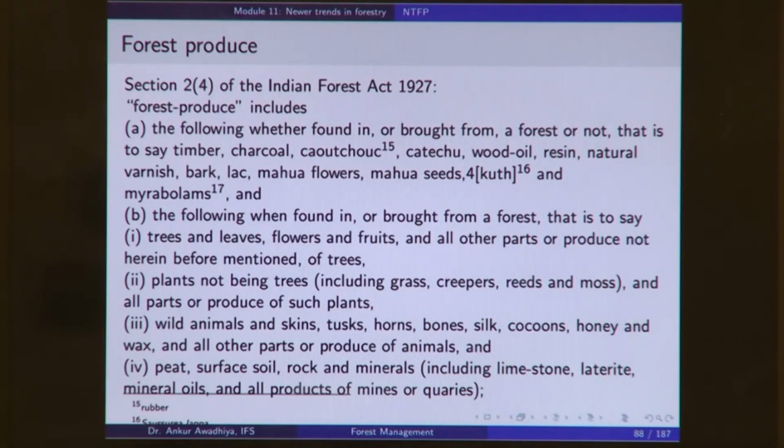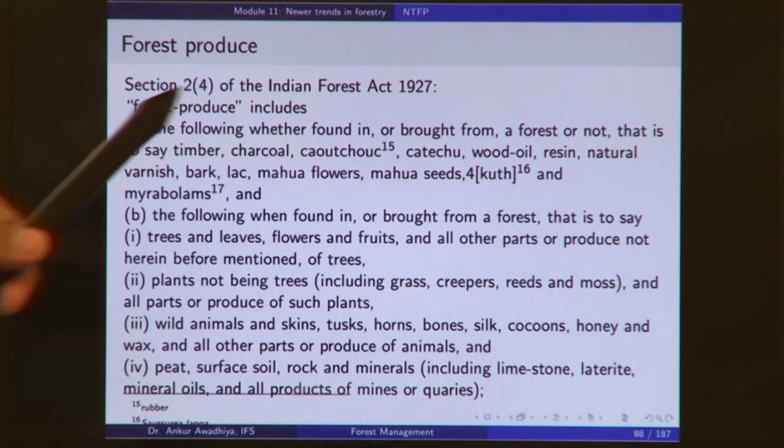So, whether you find mahua flowers in a forest area, or get them from your own fields, or whether you have taken them out of a forest and collected them in your home, wherever they are found, it is a forest produce.